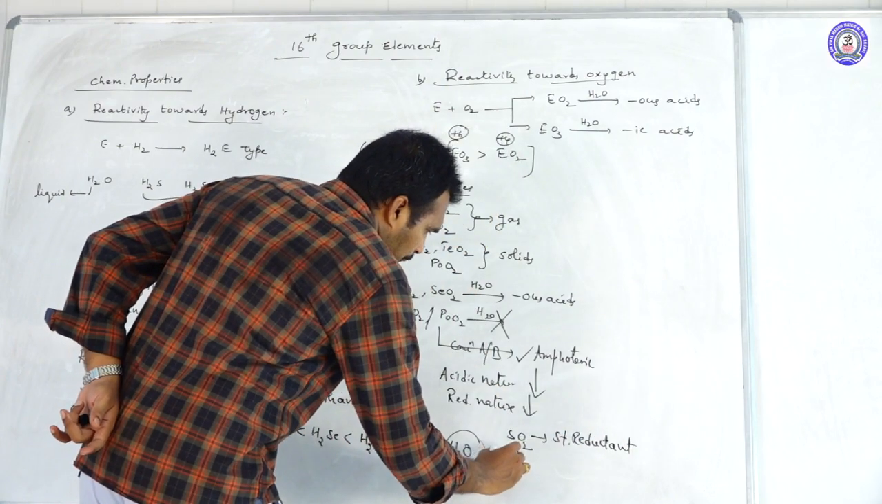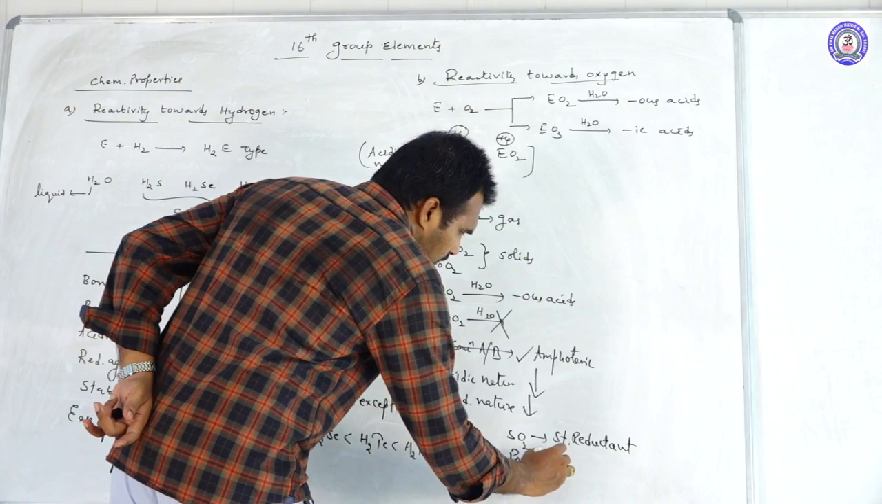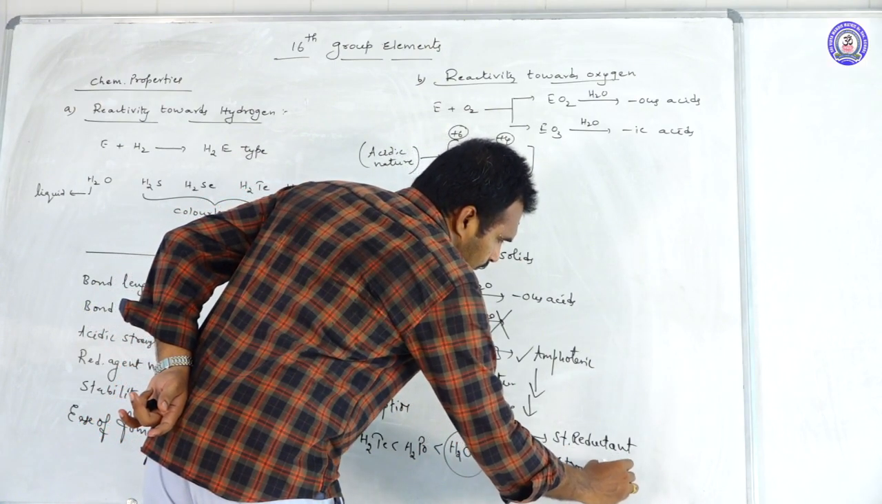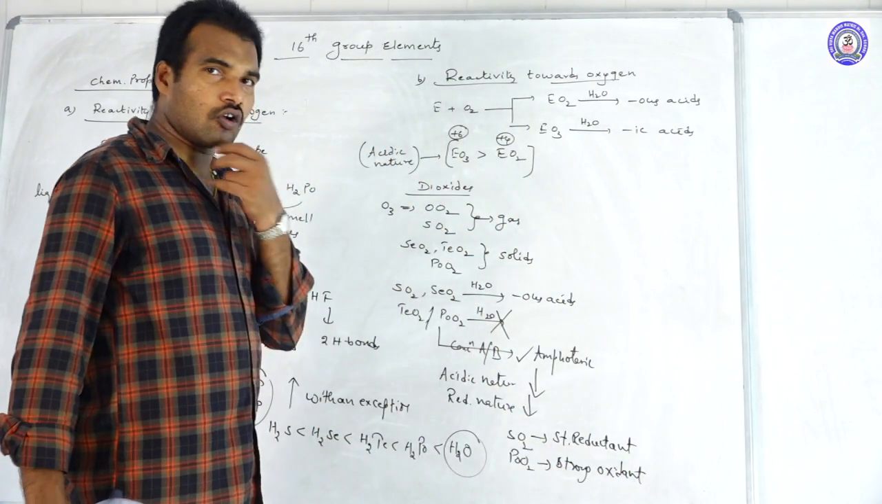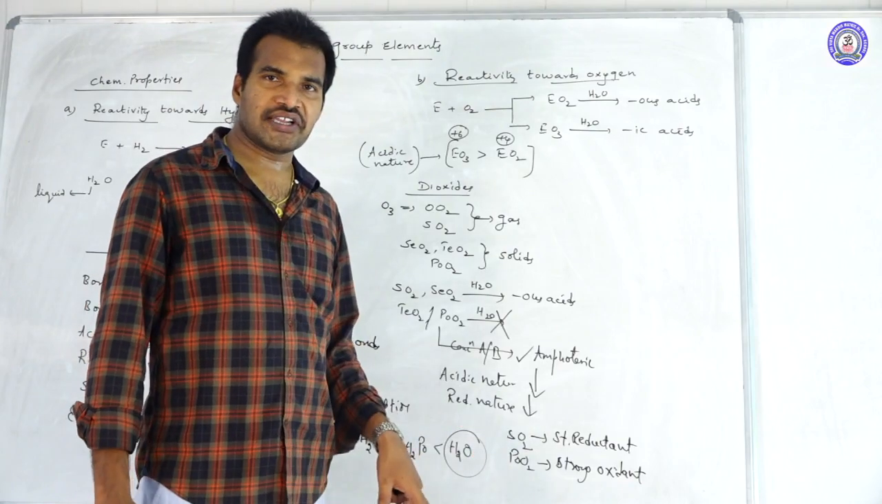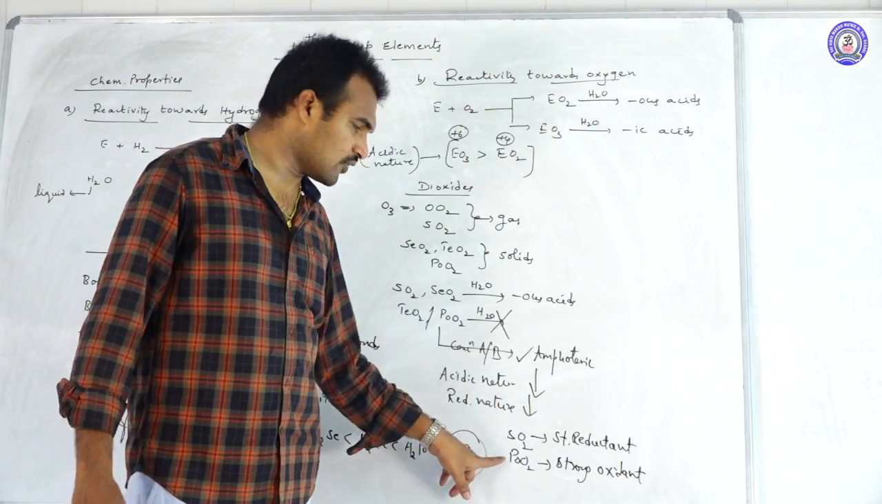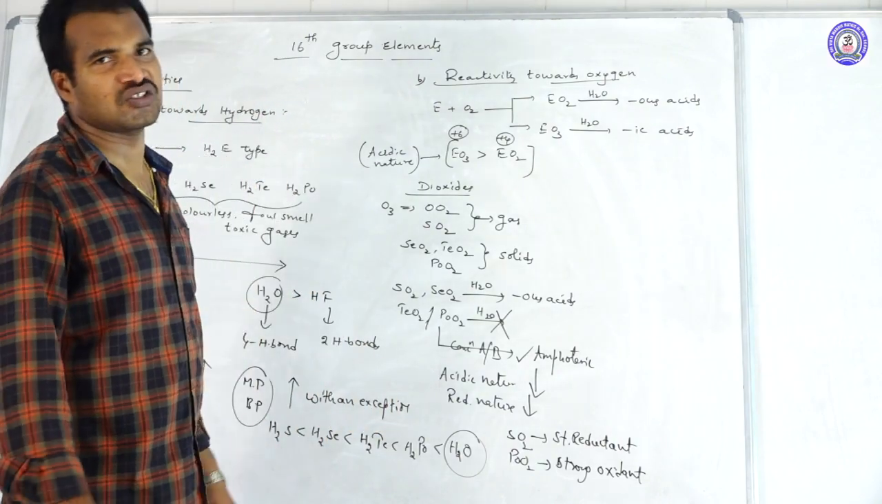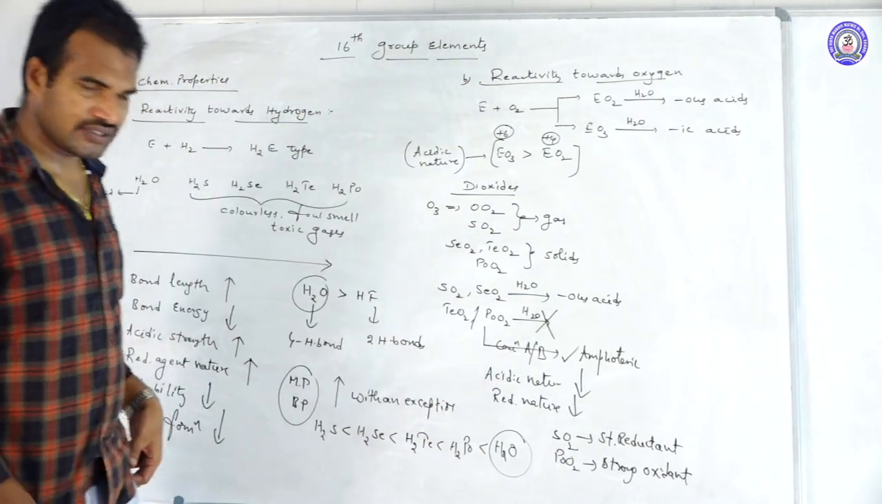whereas PoO2 is a strong oxidant. What is the reason why SO2 is a strong reductant? Because when you go from top to bottom, the reducing nature decreases. So SO2 is a strong reducing agent, whereas PoO2 is a weak reducing agent. Weak reducing agent means it acts as a strong oxidizing agent. So this is about the dioxides.